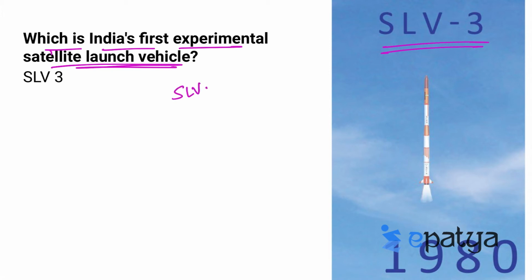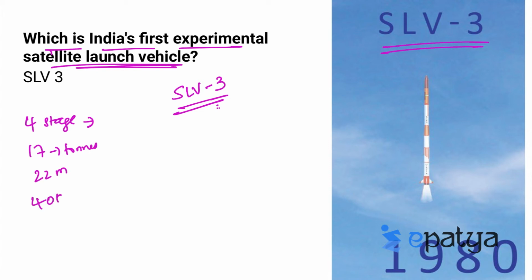This was an all solid, 4-stage vehicle weighing nearly 17 tons with a height of 22 meters, and it is capable of placing 40 kg class payloads in lower Earth orbit.